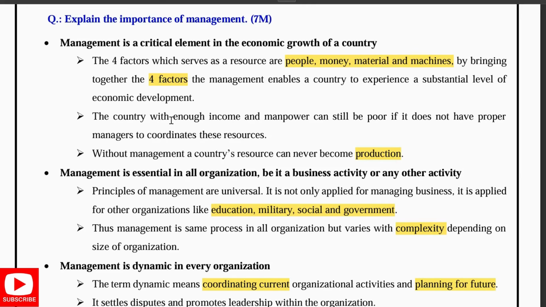For example, it is crucial for economic growth. We have four factors: people, money, material, and machines. When all these things are brought together, we get good economic development for the country. So you have to remember it like this.